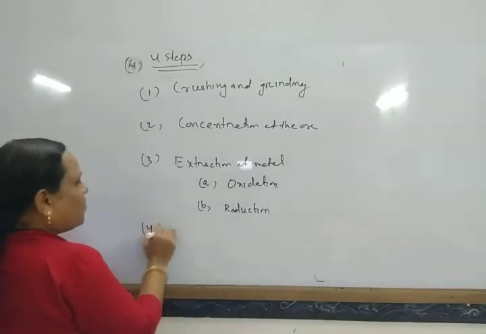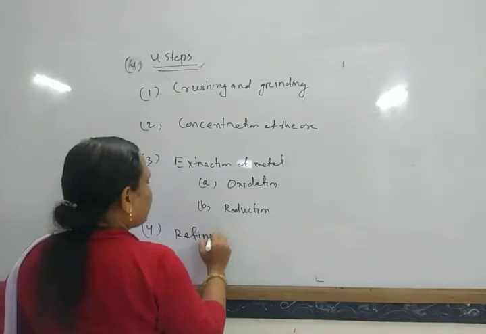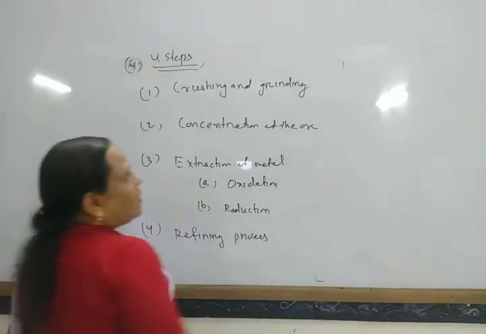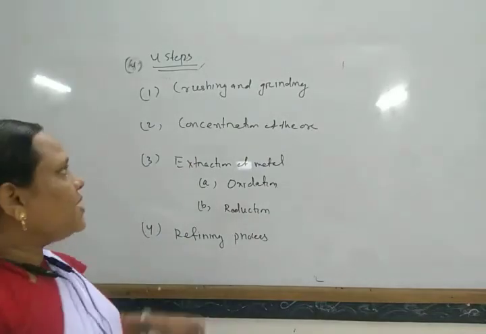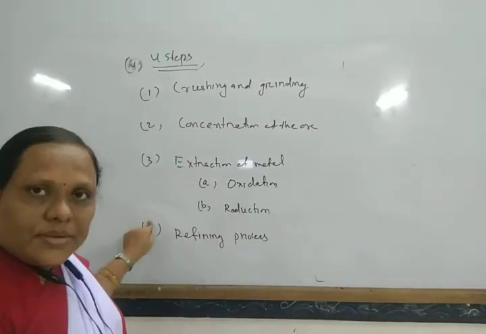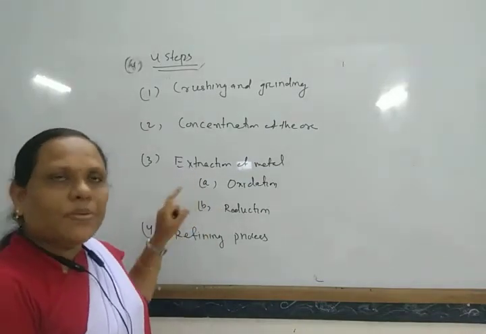And the 4th one is refining. So all metal extraction generally takes place in these 4 steps, and the third step again has 2 steps.